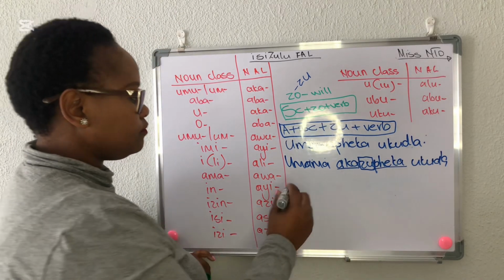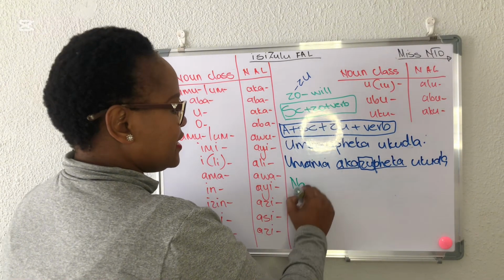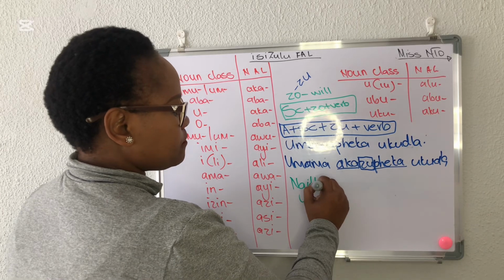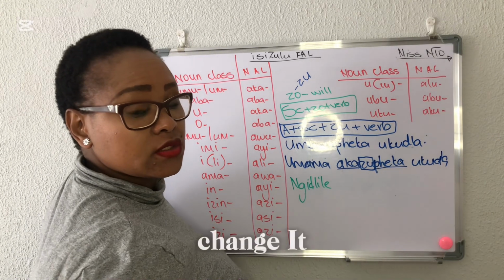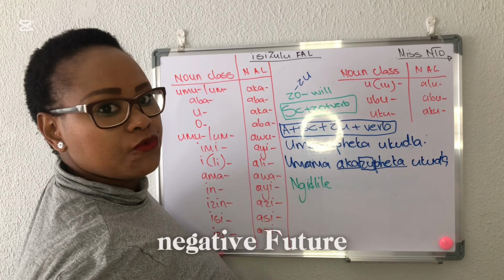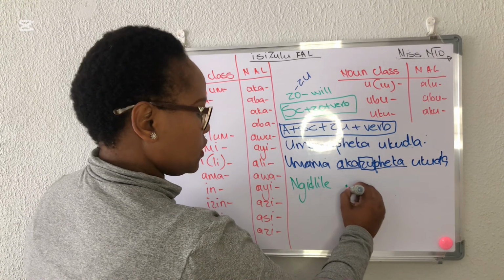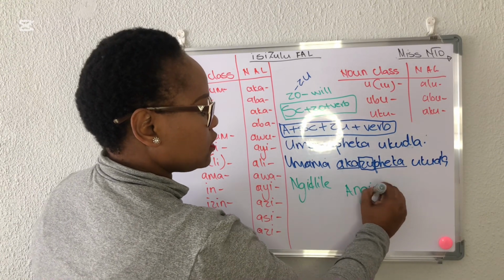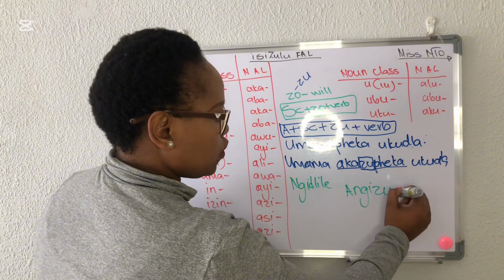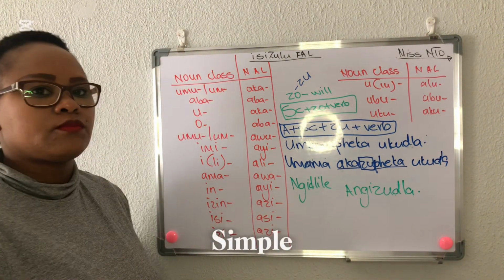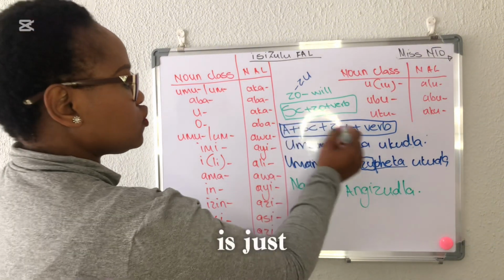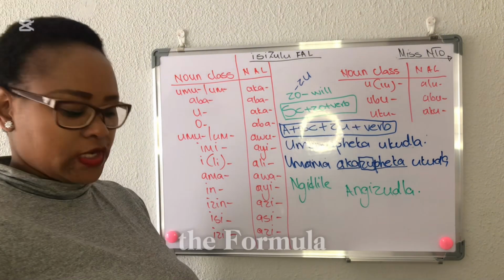For example, ngidlile, I ate. Now let's change it into a negative future tense. It's just going to be angizudla. Simple. The most important thing is just to follow the formula.